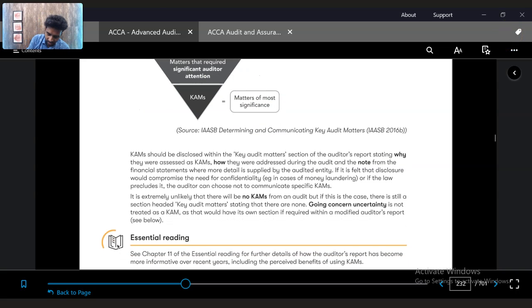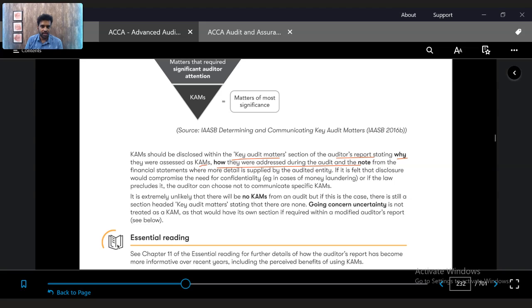KAM will be disclosed in the key audit matters section under the auditor's report, stating why they are assessed as KAM and how they are addressed during the audit. So if you remember, this is what we are going to write in our exam for all our audit risks. If you want to learn how to explain your audit risk, you can also open various companies' annual reports and read the audit report and the key audit matters. You get certain ideas on how you can improve your language. It's just a suggestion, not a compulsion.